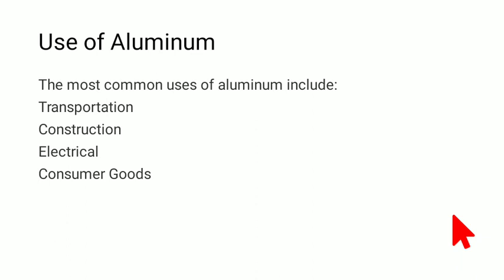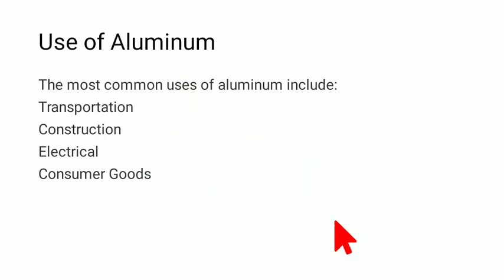So we did all of the aluminum and all of the struggle of aluminum, isn't it? Why did we take all of the struggle? Why did we even study that? What was the motive of taking out aluminum from the bauxite? Because there are some uses for it, and they are very important uses. So that is what we need to understand here. The most common uses of aluminum include transportation, construction, electrical, and consumer goods.